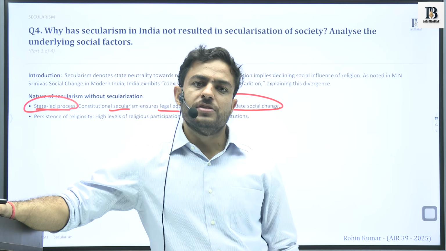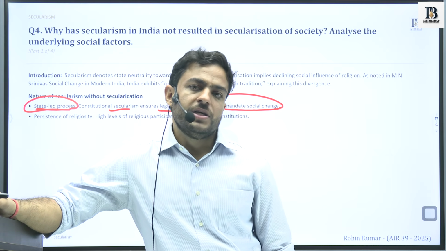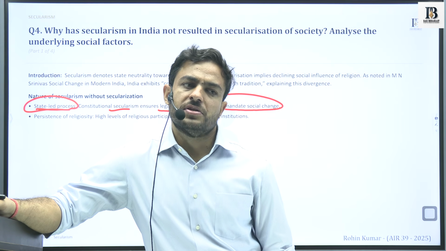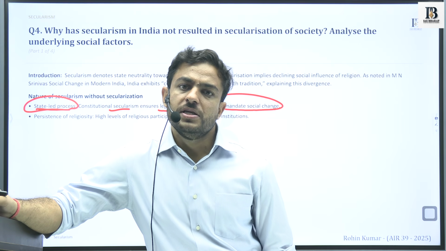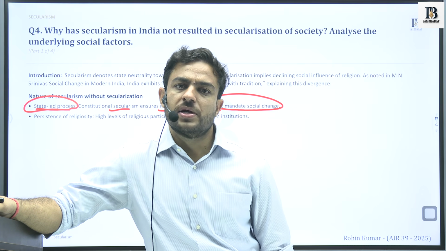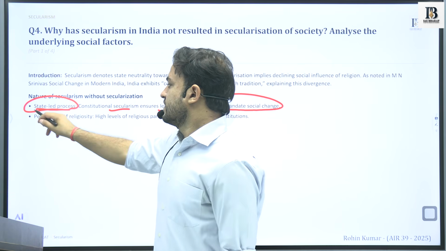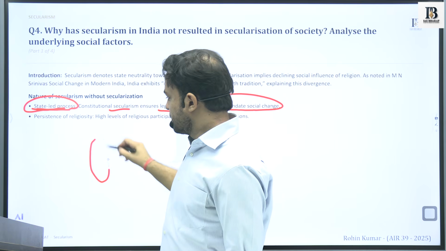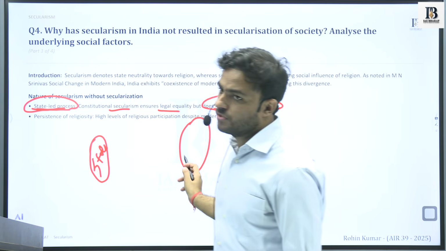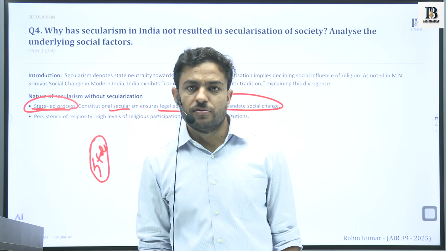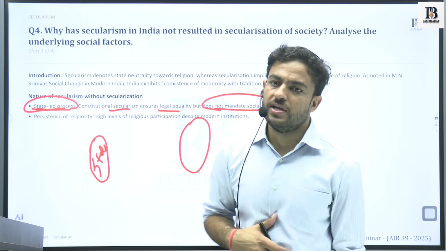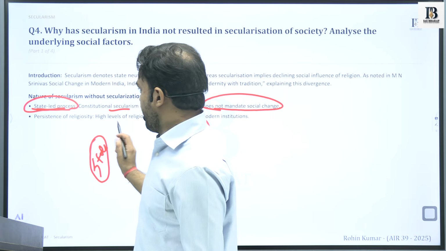Despite the existence of certain legal principles, we see that those changes have not taken place at the societal level. As a result, there exists a gap between the state and the social realities, and so secularization has not taken place in society.